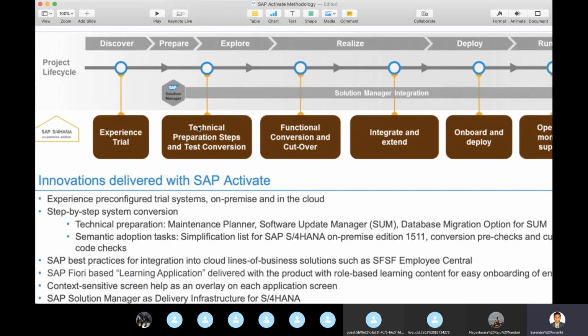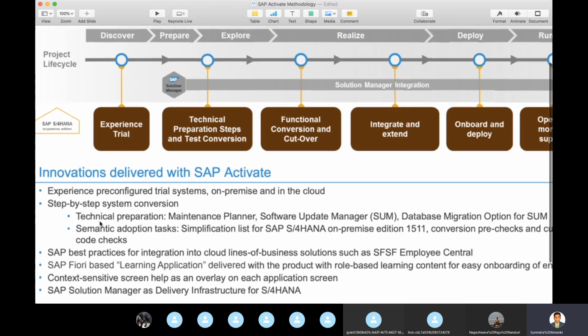It covers project preparation and explore, the technical preparation steps and test conversion, and then the realize phase, which covers the functional business processes and integration to the upgrade and downstream systems, and then deploy and go live. Here we see technical prep, semantic adaptation, the Fiori level, the conversion level, the technical level and the solution management level. Those are discussed here.